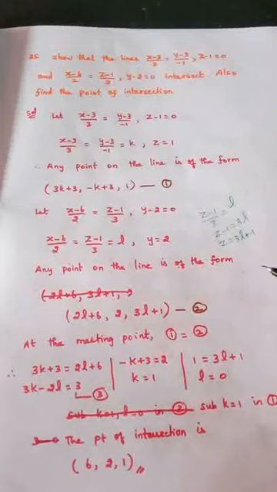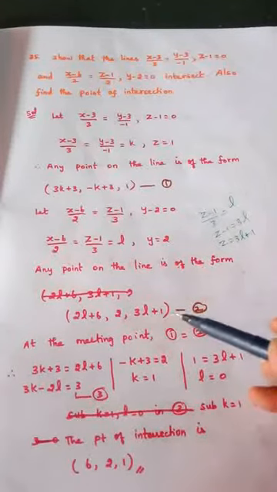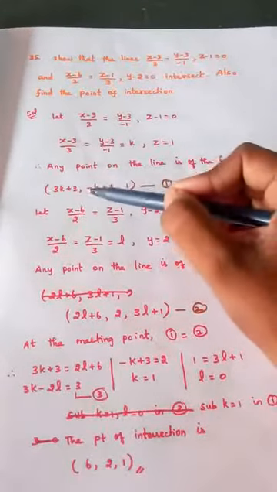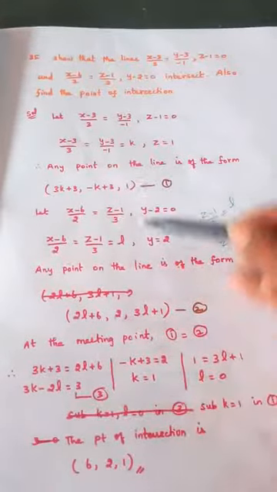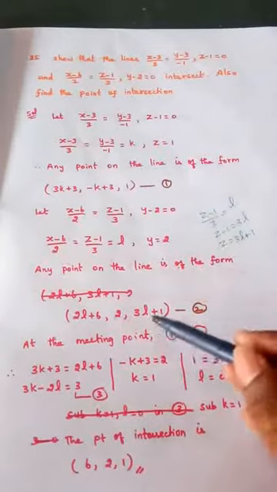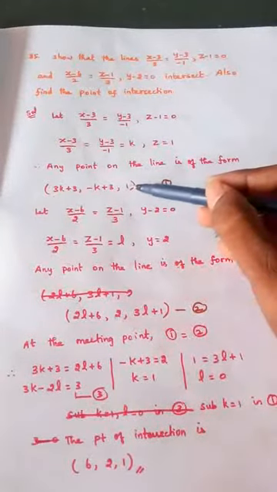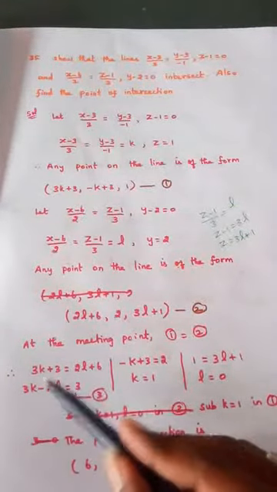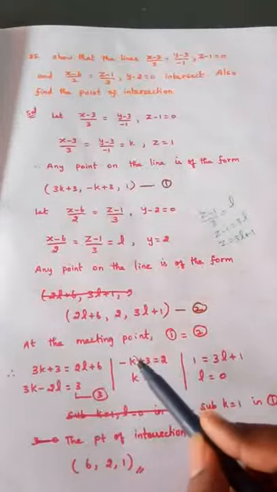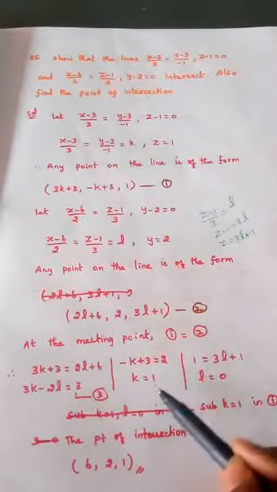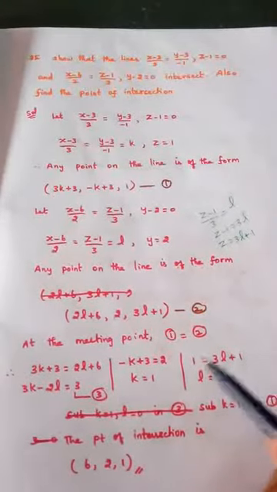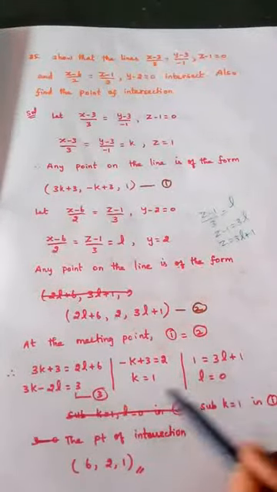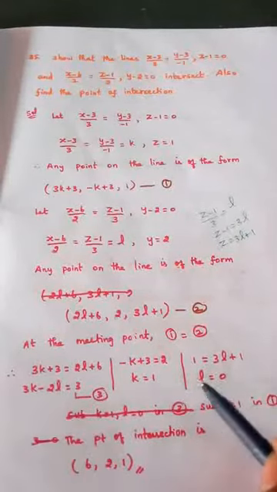Since we need to find the point of intersection, I am going to take that somewhere these two are equal. So first point is equal to first point, second point is equal to second point, third point, that is 1, is equal to 3L plus 1. So arrange this, K and L on one side, numbers on the other side. From this we can get the K value, K is equal to 1. From here 1 minus 1 is 0, so L is equal to 0. So the K value and L value, here itself we got, right? This is the K value, this is the L value.